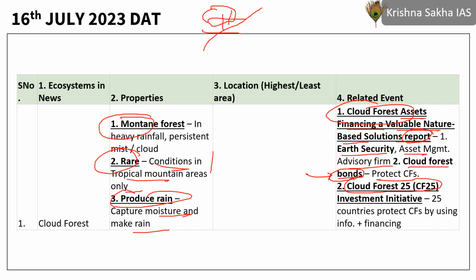Cloud Forest 25 investment initiative also came up, wherein 25 countries pledged that they will be investing in protecting these cloud forests because cloud forest is a unique ecosystem. Really, actually, around 11% of the entire forest region was cloud forest. This has come down to nearly 1% of the total now. So the number is reducing at a very fast pace. So there is a lot of requirement that they are conserved.